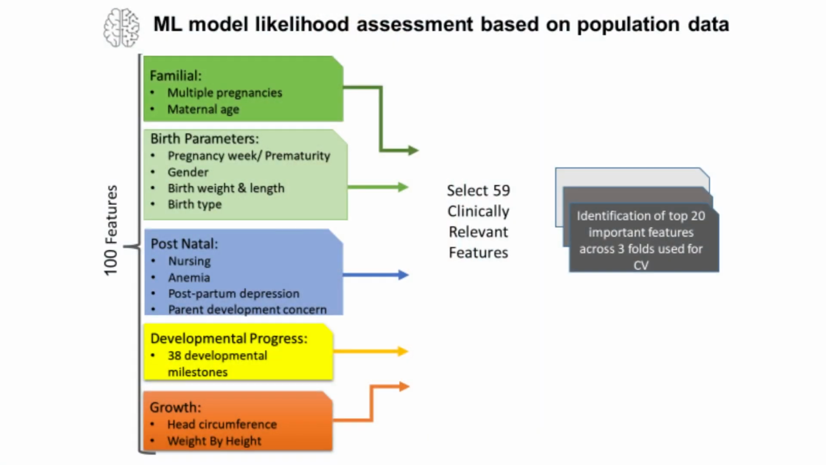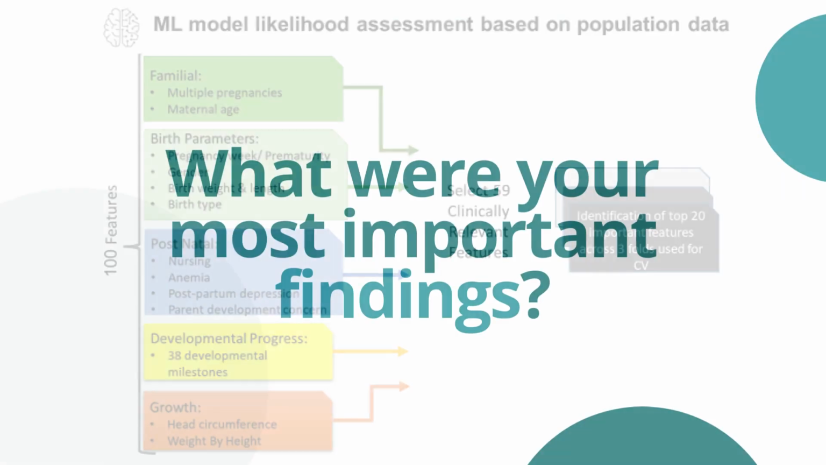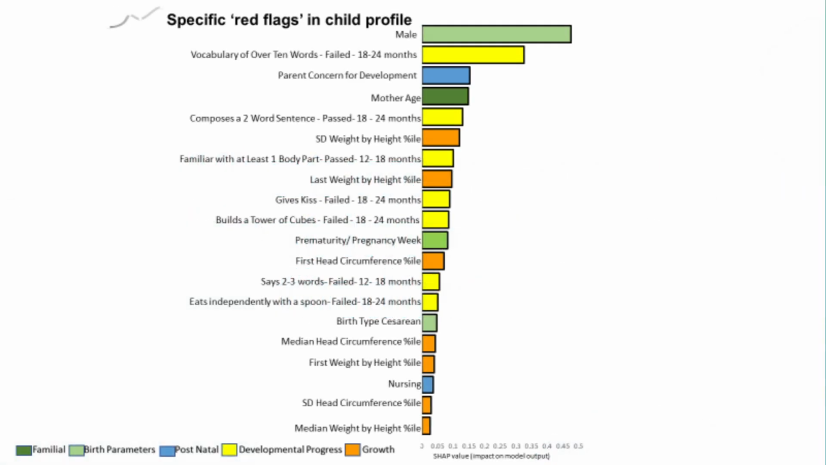The children's data, as I said before, included about 100 features. So these were familial features like maternal age, birth parameters like pregnancy week and birth weight, postnatal factors like anemia and nursing information, and growth parameters and developmental milestones. So we see there's a mixture of motor, social, and language milestones that are among the top 20 features associated with elevated autism risk.